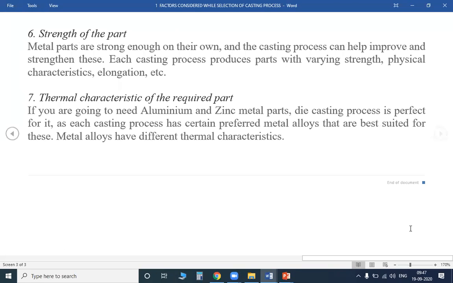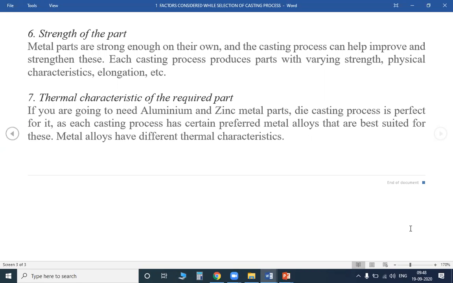So what is the strength of the part? What type of material is the part? For each and every material you are going to take, is the part very lightweight, or does it have more strength and more weight? What properties are required? What characteristics are there, and if it is a rubber, how much elongation is there? What is the toughness of your product? What is the hardness?